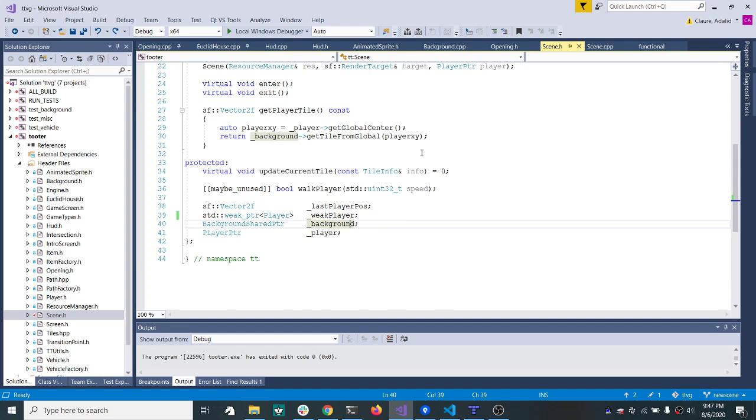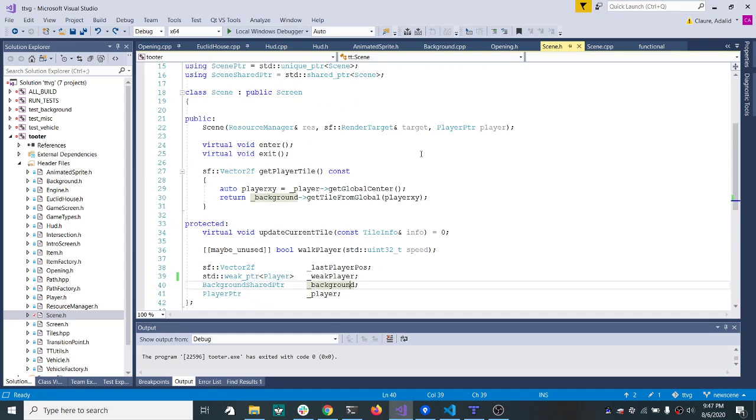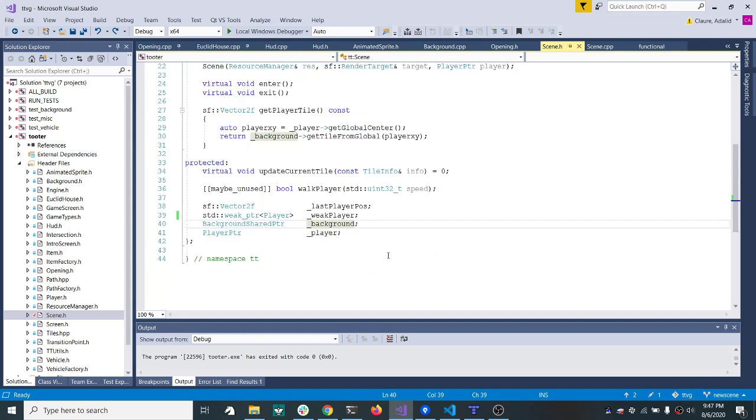I want you to look at this class here. This is a scene class that is a base class for the scenes in this game. There's actually only two scenes in this game. One scene is the Tucson map and the other scene is Tommy Tutor's home. This is a weird crash that I haven't been able to figure out.